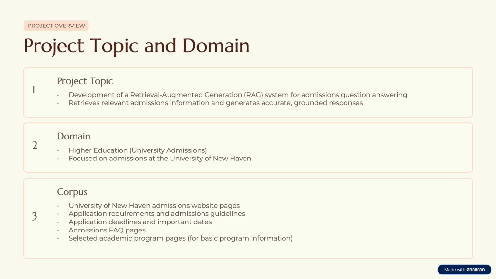So this project focuses on building a question answering system using RAG, which combines retrieval and generation. The domain is higher education, especially University of New Haven admissions. The system answers common questions about application requirements, deadlines, tuition, and international student policies.